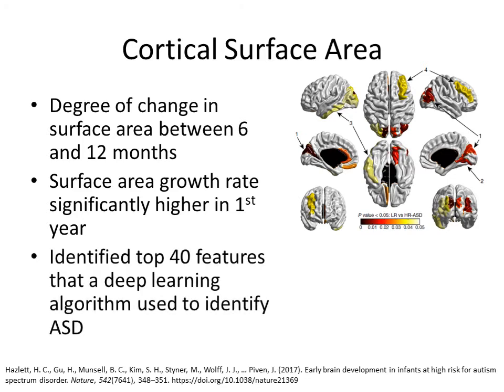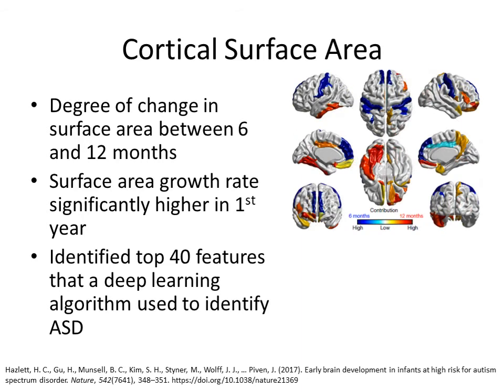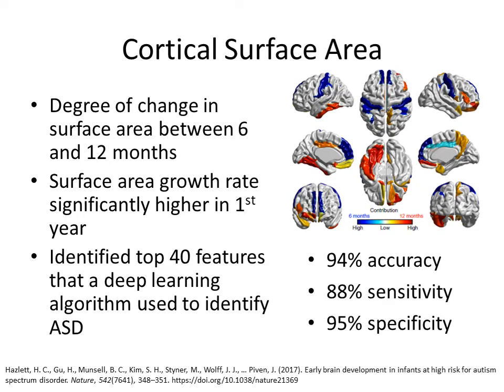They also implemented a machine learning algorithm to read these surface morphologies and identify whether or not a high-risk individual was positive or negative for autism. The program was able to identify between the two groups with 94% accuracy, 88% sensitivity, and 95% specificity.